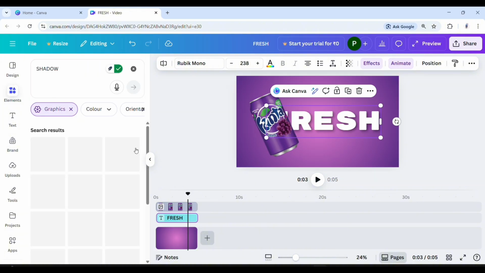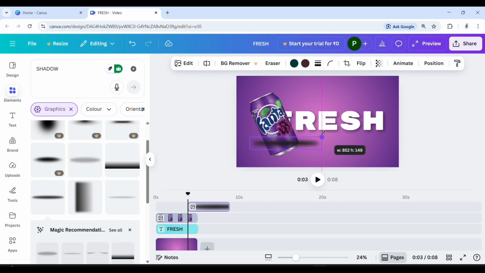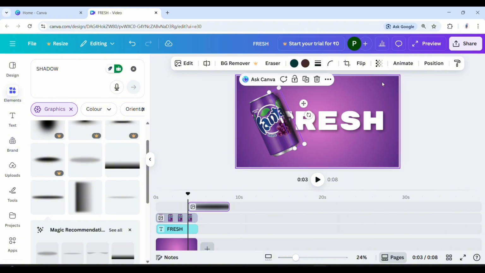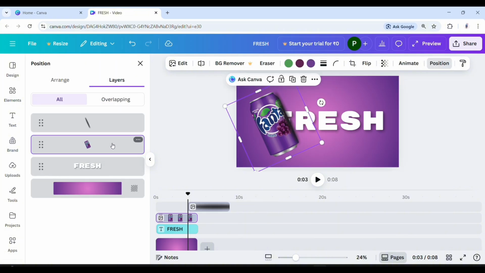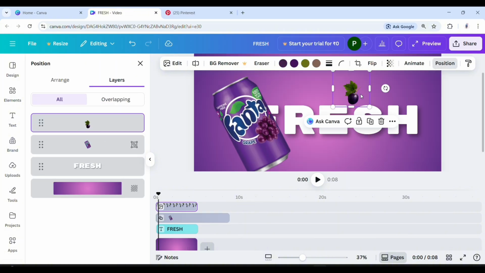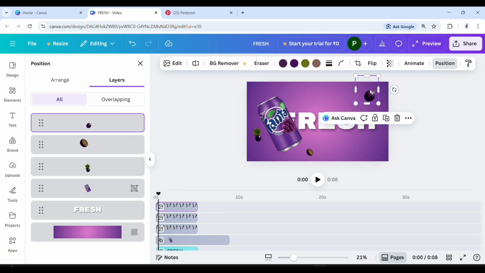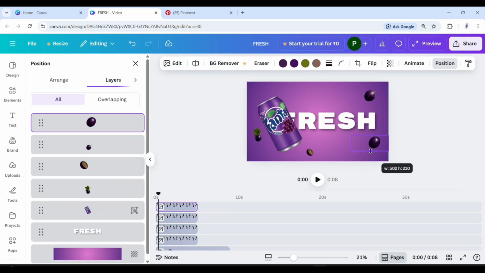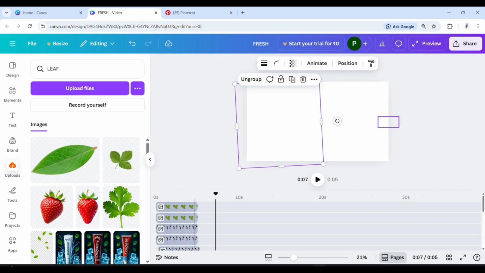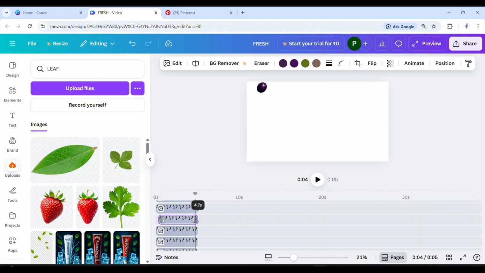Now add some shadow. Rotate the shadow and adjust it with the can. Now go to position and put the shadow behind the can. Now add some grapes or leaves. Place them on the canvas in random places. Maintain all the layers one by one.